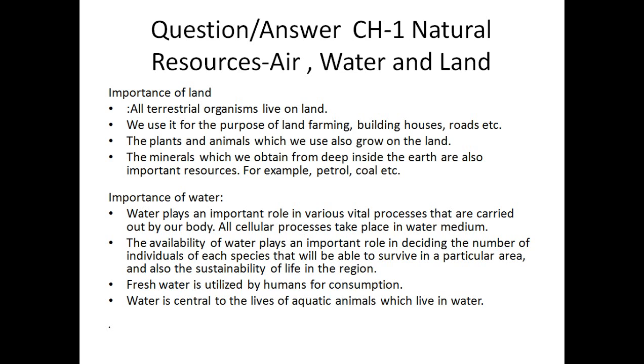Third, the plants and the animals which we use also grow on the land. The plants are very important for us, because in two ways they give us food, and they also give us oxygen. So plants are very important for us, and plants are grown on the land only. In this way, land is very important for us.